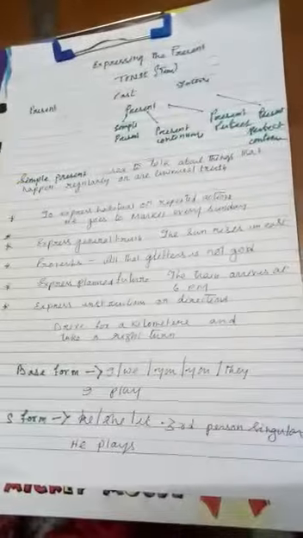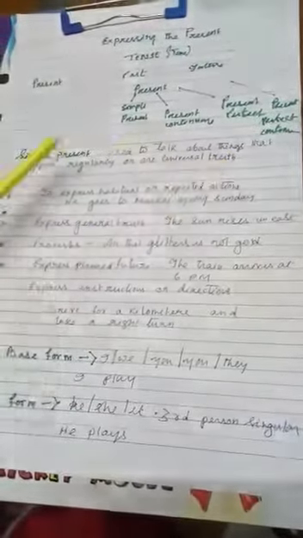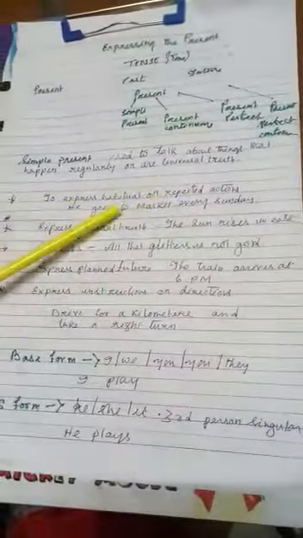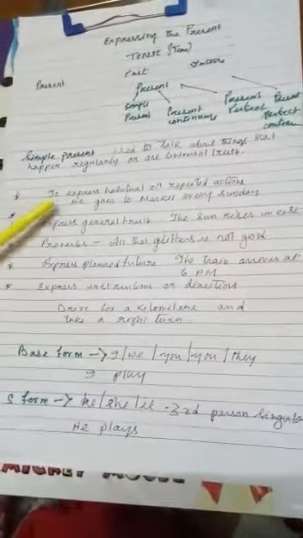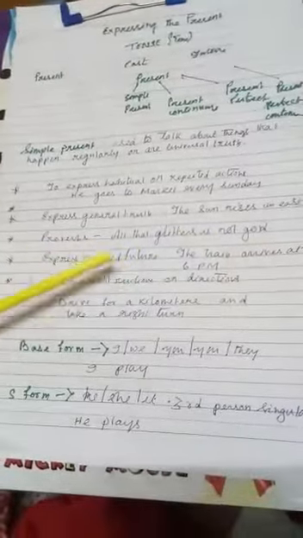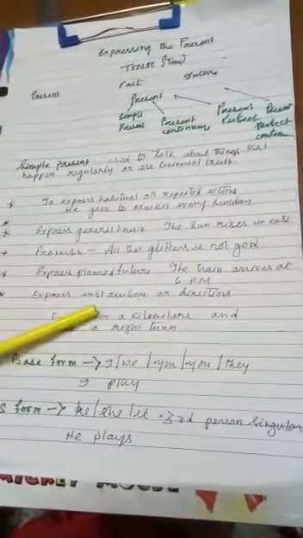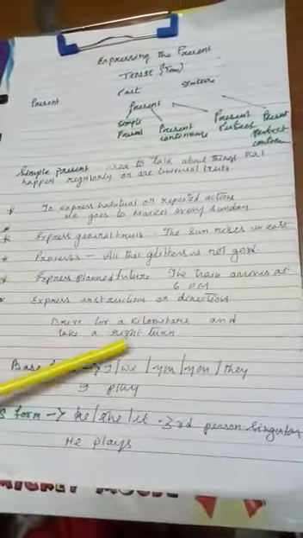First one is simple present. Used to talk about the things that happen regularly or in universal truth. To express habitual or repeated action, like he goes to market every Sunday. Express general truth or universal truth, the sun rises in the east. It is also used with the proverbs, all that glitters is not gold. Express planned future, the train arrives at 6 p.m. Express instruction or direction, drive for a kilometer and take a right turn.